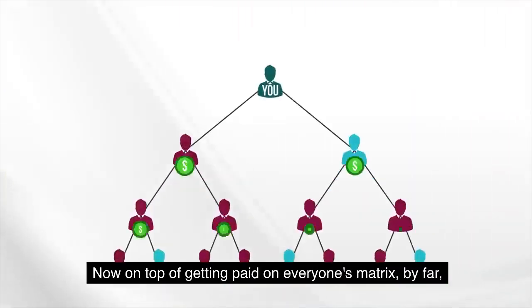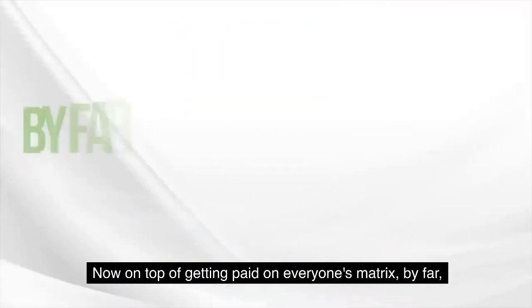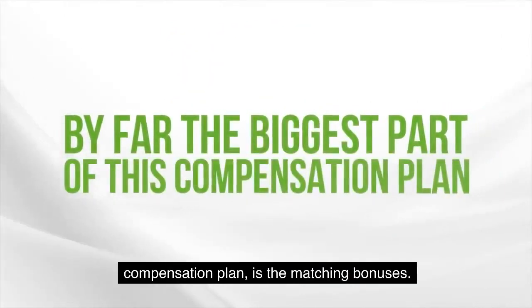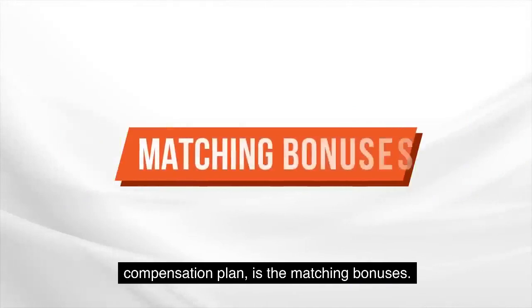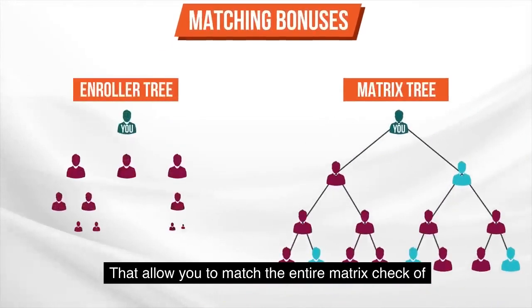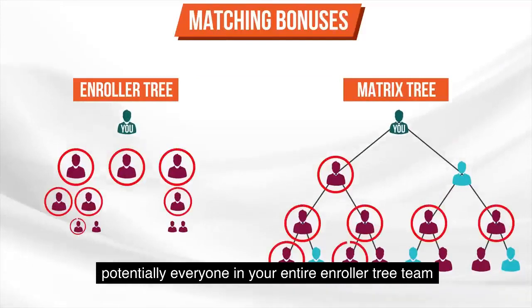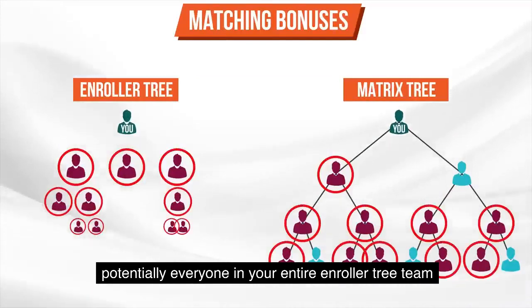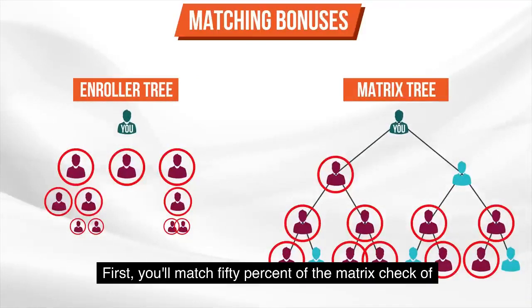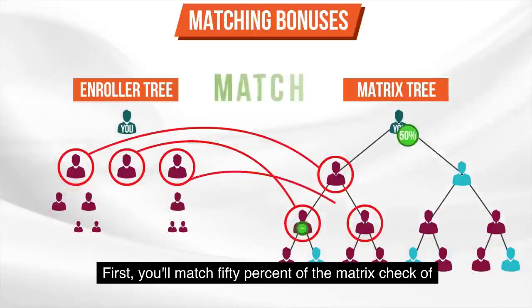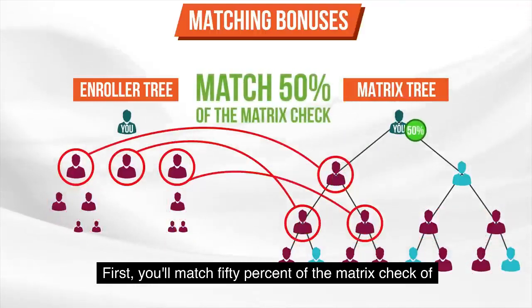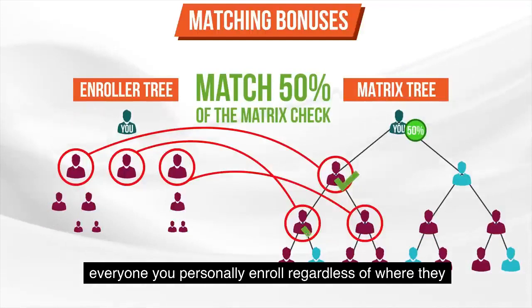Now, on top of getting paid on everyone's matrix, by far the biggest part of the compensation plan is the matching bonuses that allow you to match the entire matrix check of potentially everyone in your entire enroller tree team every single month. First, you'll match 50% of the matrix check of everyone you personally enroll, regardless of where they fall in the matrix.